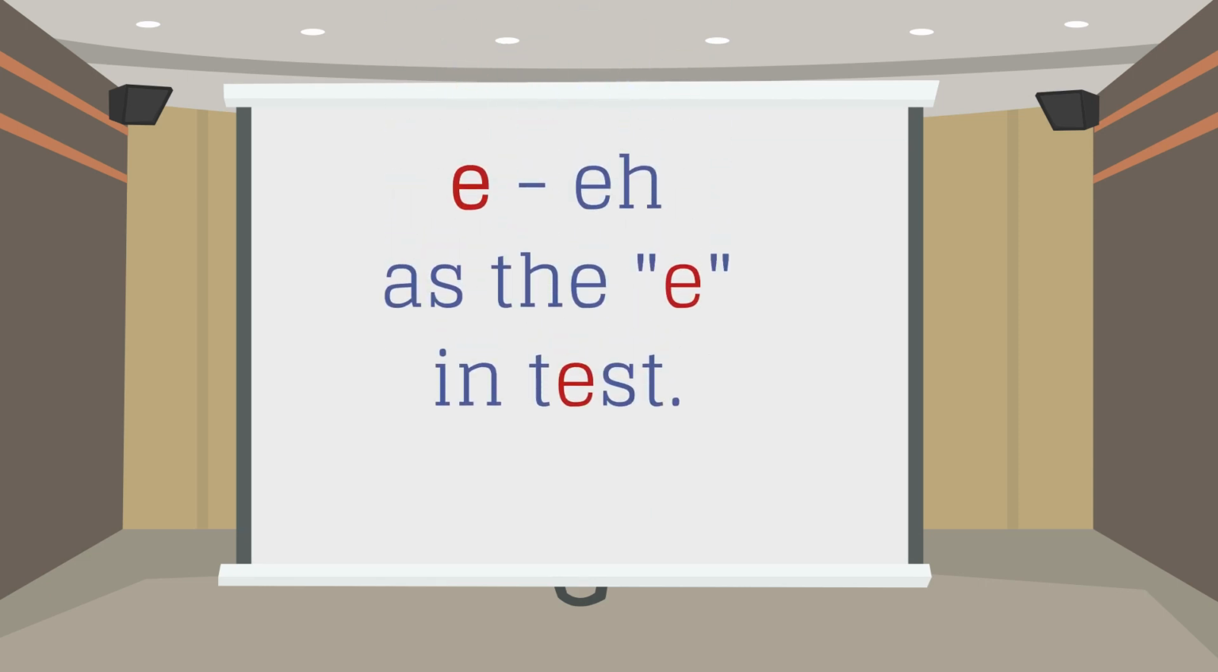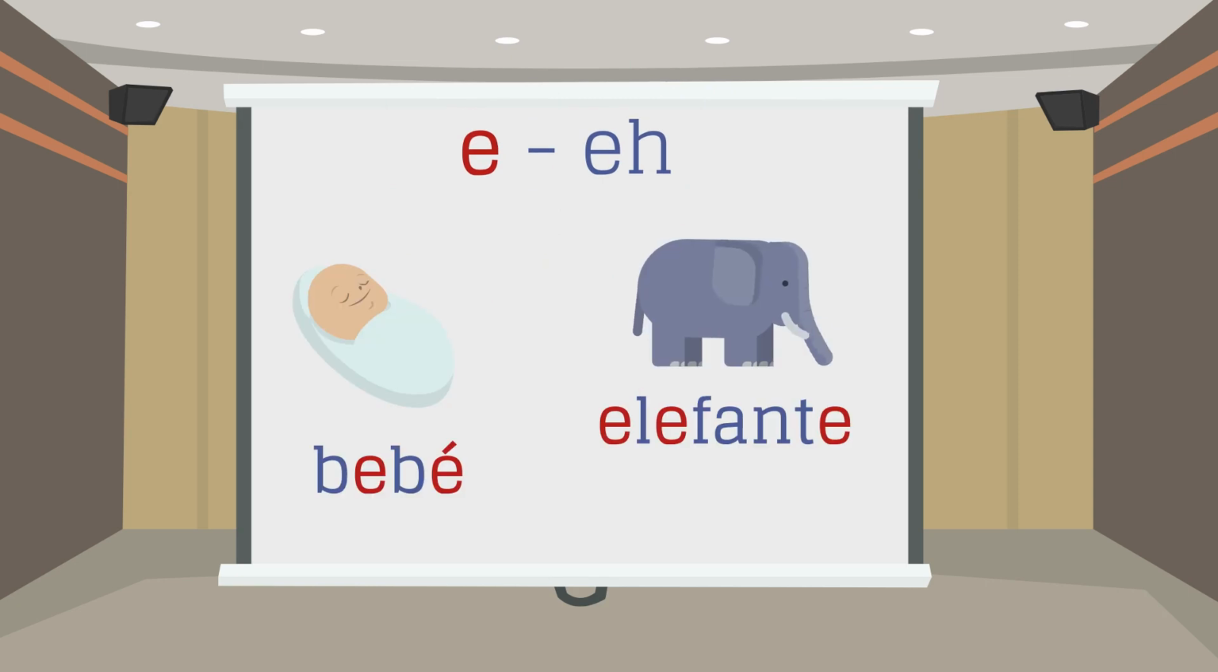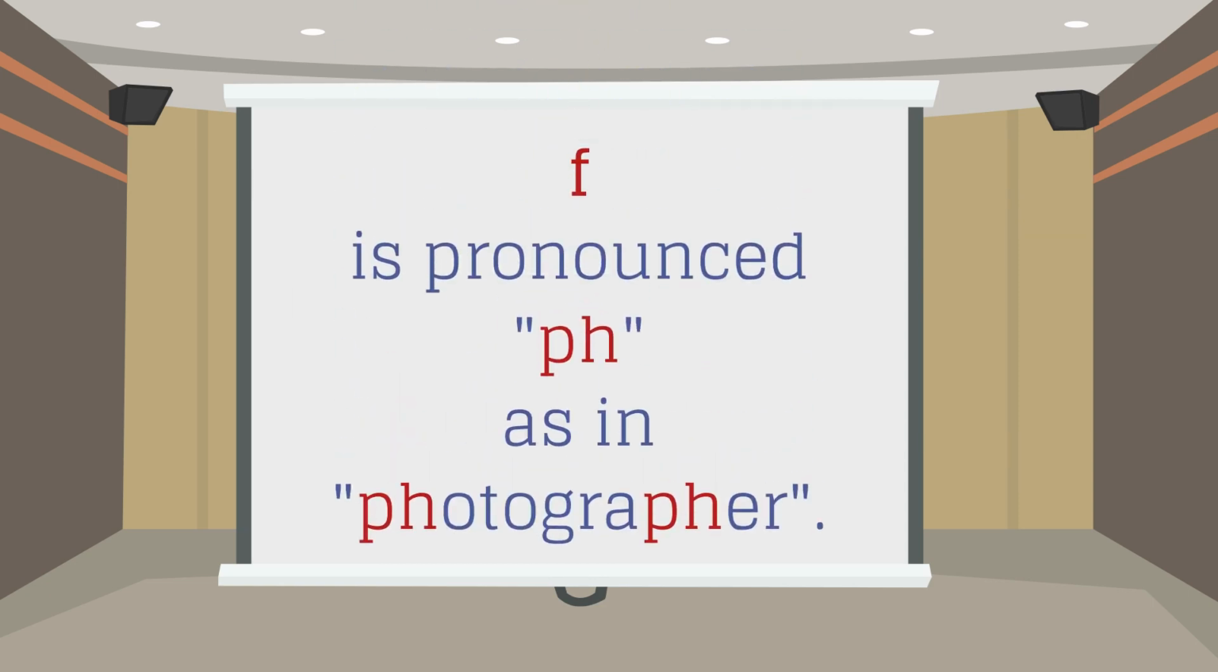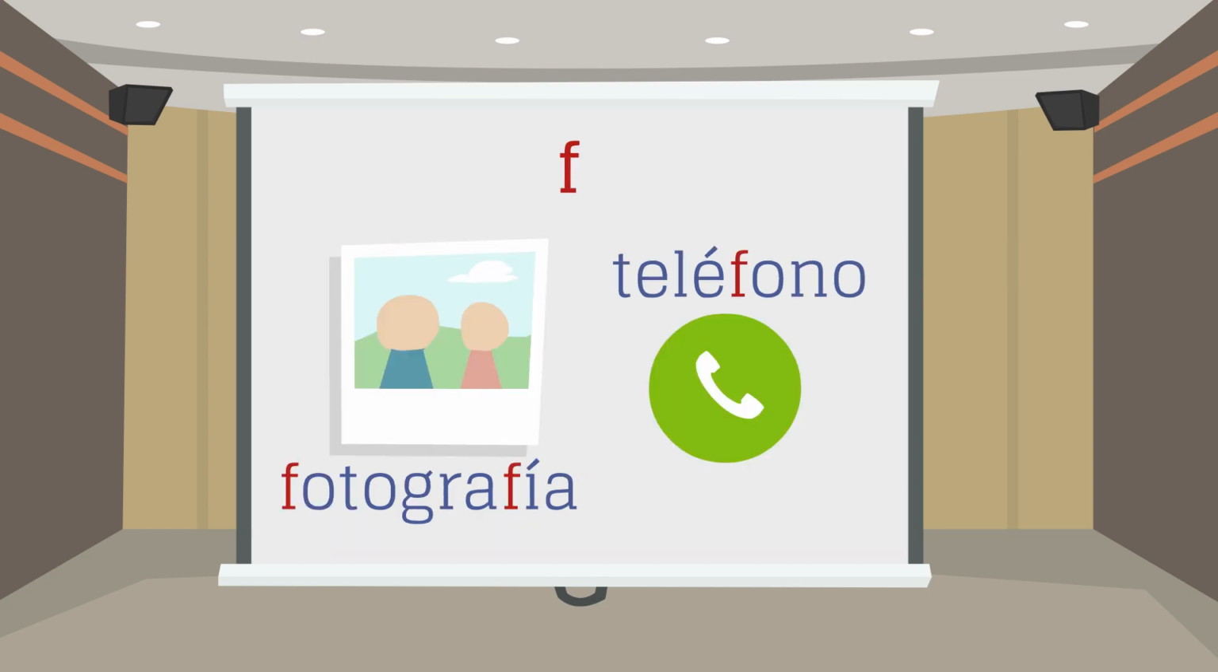E, as the E in test. Bebé, elefante. F is pronounced as f in photographer. Fotografía, teléfono.